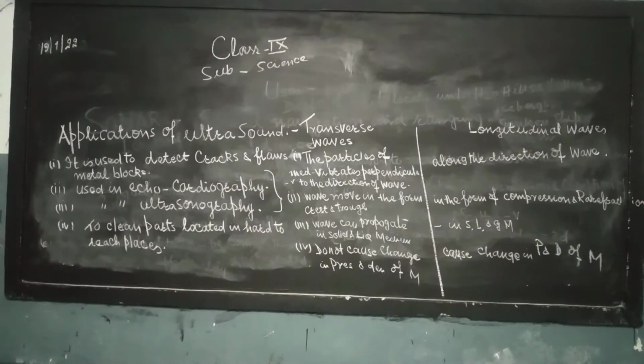Please note one more thing. You are supposed to draw the diagram of sonar from the book and color it. In the question of sonar, first you have to write what sonar stands for.